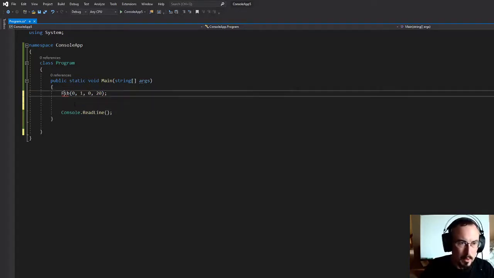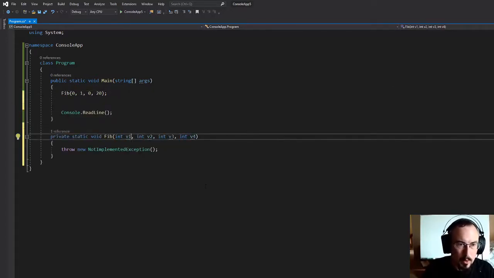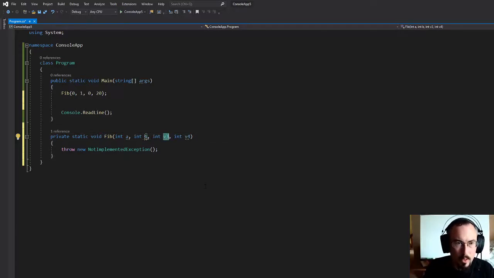We'll go ahead and let the IDE do the heavy lifting, Control dot to generate the method, but let's give it some more descriptive variable names. So let's just say A is the first letter of the alphabet for the first number of the sequence. B, we know B is sequentially after A, so that'll help us understand that. And then we want our counter, and then we want to know the sequence number to stop at.